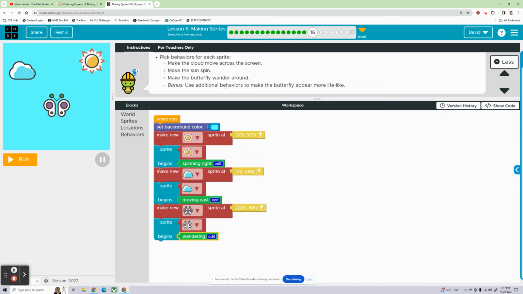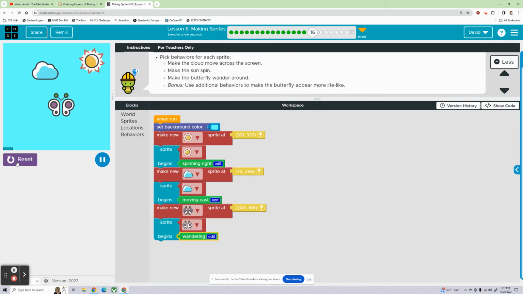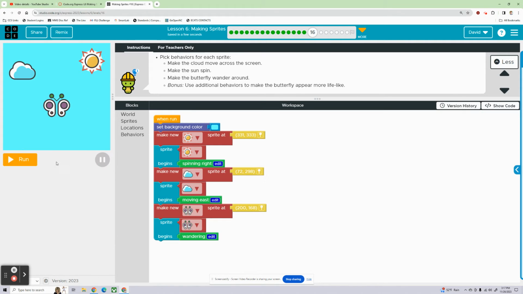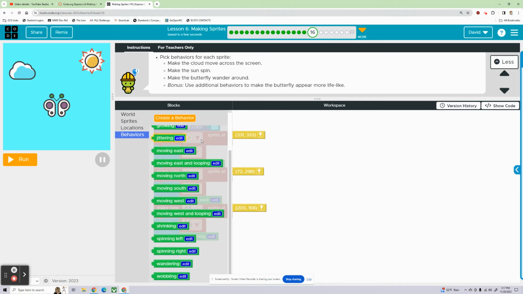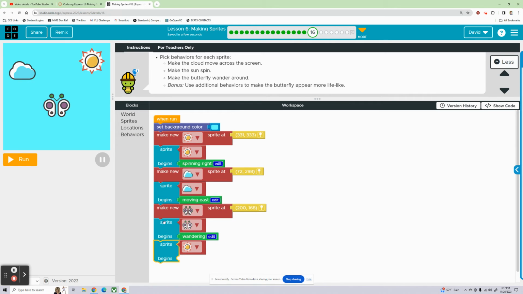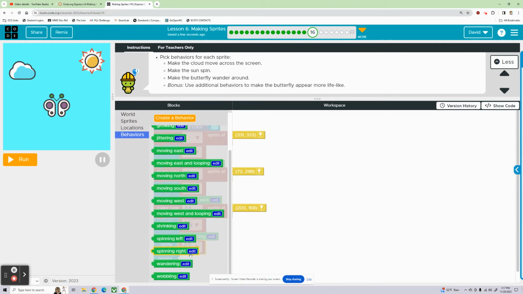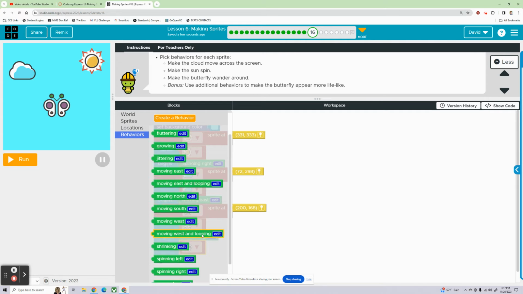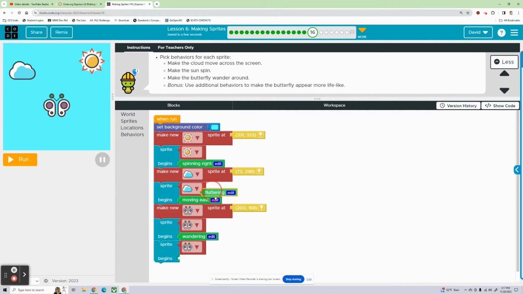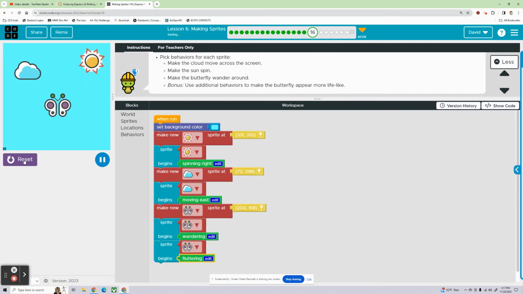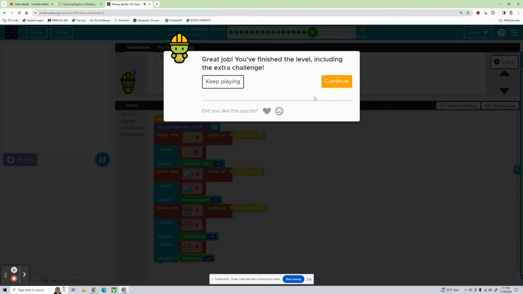All right. Use additional behaviors to make the butterfly appear more lifelike. Let's run it for now. All right. Another behavior for the butterfly. What could we make the butterfly do extra that would make it more realistic? Growing, wandering, wobbling. Wobbling might be a good fluttering. Sounds perfect for a butterfly, right? Oh yeah. Perfect. One thing about butterflies is you hardly ever see them fly in a straight line.